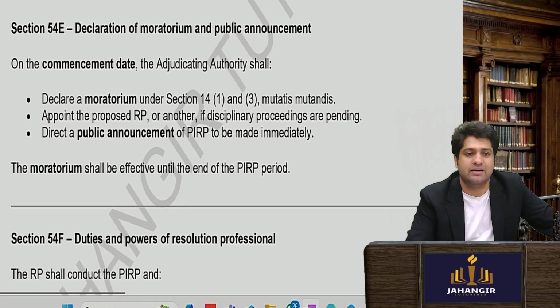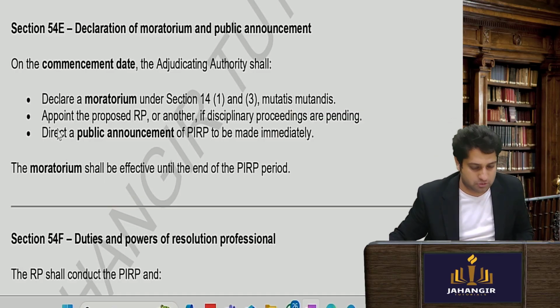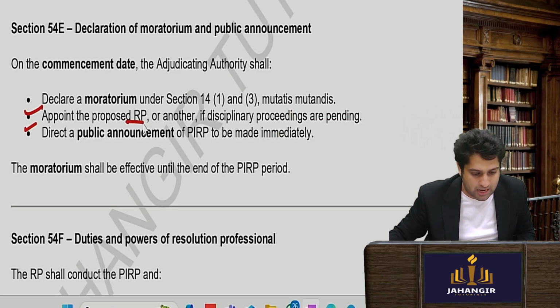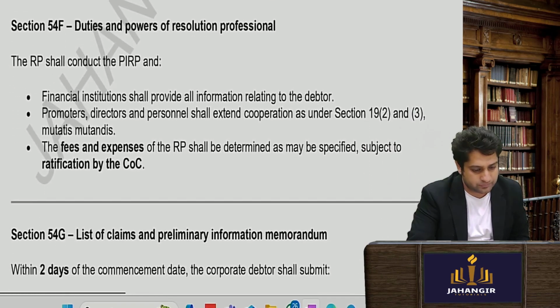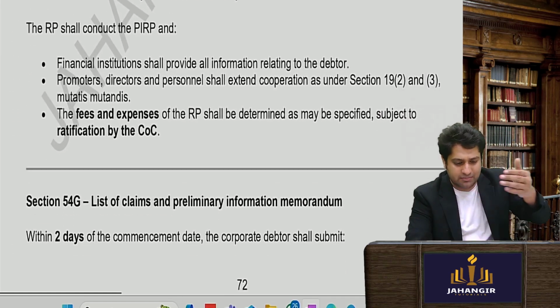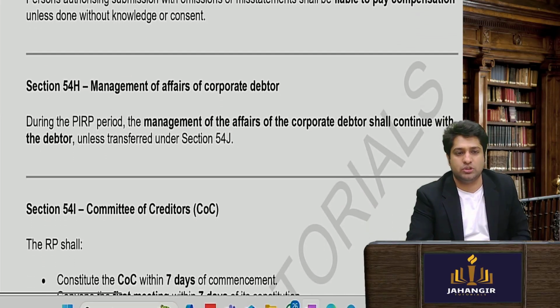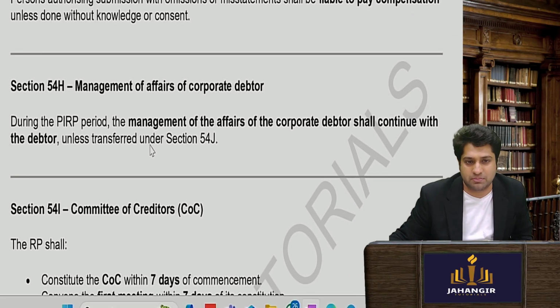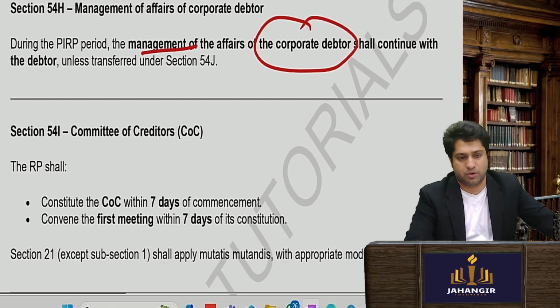Okay. And then once PIRP is there, same thing. Your public announcement will be done. A resolution professional will be appointed and moratorium will be declared. Okay. Rest everything remains the same. You prepare an information memorandum, etc. It's just the initial who stays in control. So the management of the affairs will be with the corporate debtor only. This is the most important.